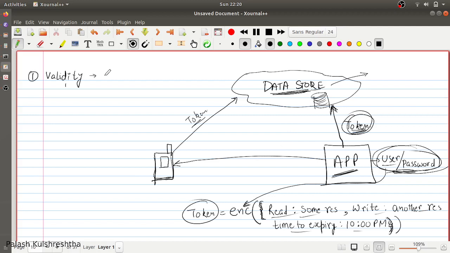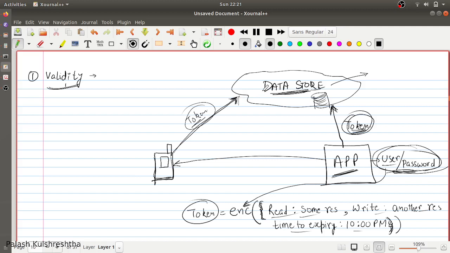Now let's discuss the points that we should keep in mind when implementing a valet key pattern. First of all, it is validity. You should create tokens so that they are not so long-lived that they can be used for some malicious purpose, and they should not be so short-lived that the token expires before the operation running on the data store completes.